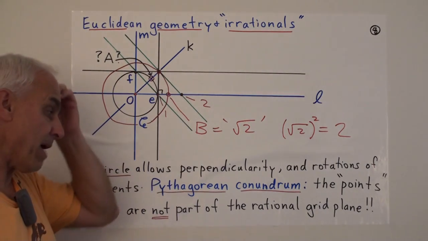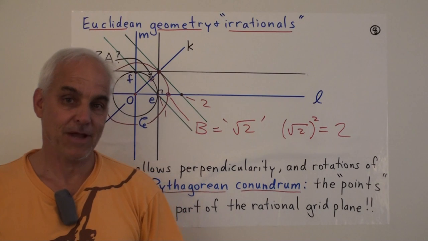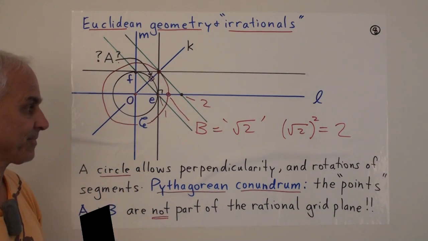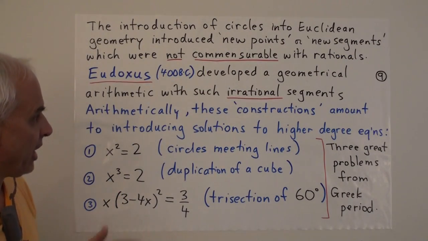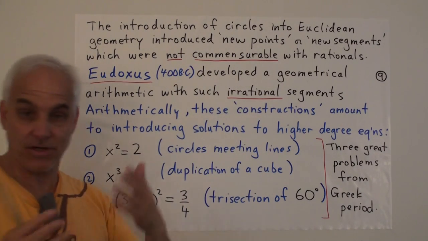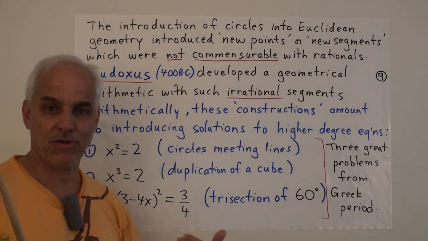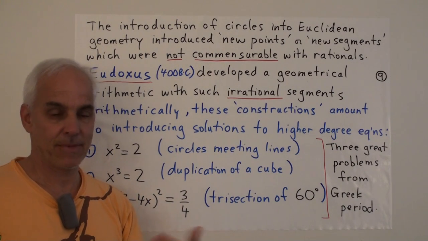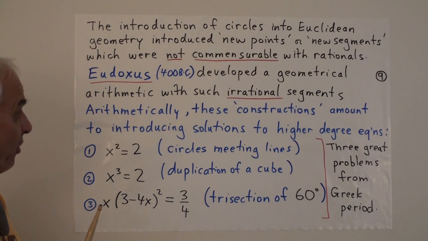So this is a very big shadow that still influences mathematics. You can have a look at my Math Foundations video where I talk about the unfortunate difficulties with square root of 2. So the introduction of circles into Euclidean geometry introduced new points or new segments that the ancient Greeks wanted to use in their geometry, but which they could not fit into their picture of commensurability with rational numbers. So it was a big headache for them, but progress was made.